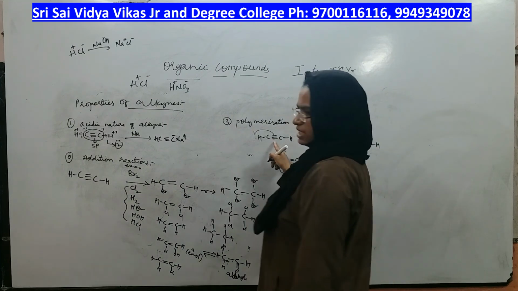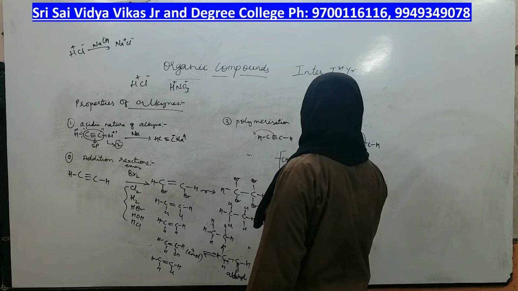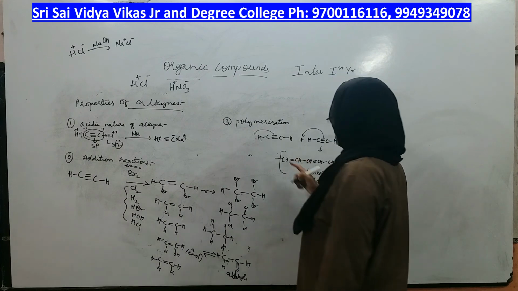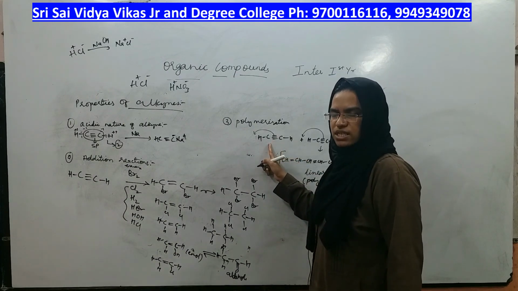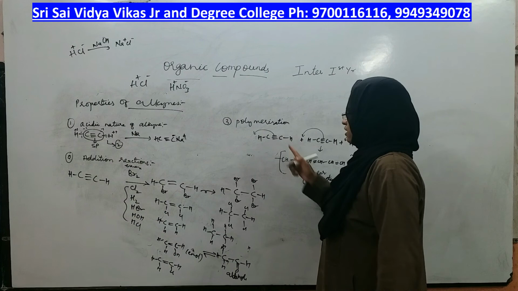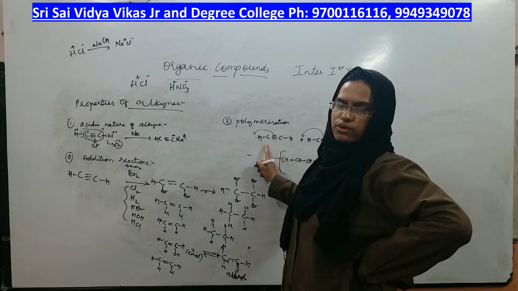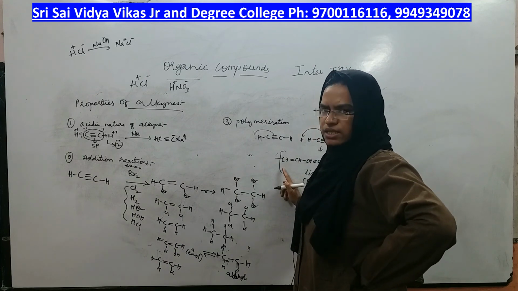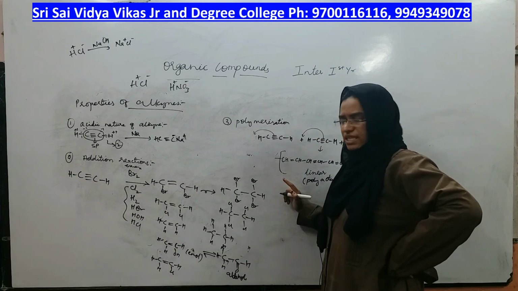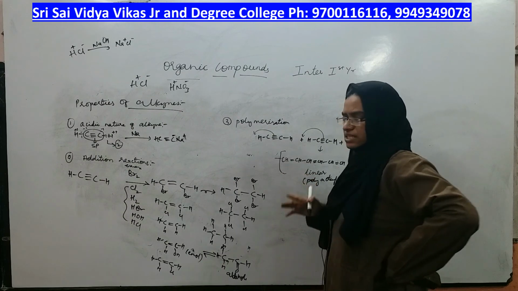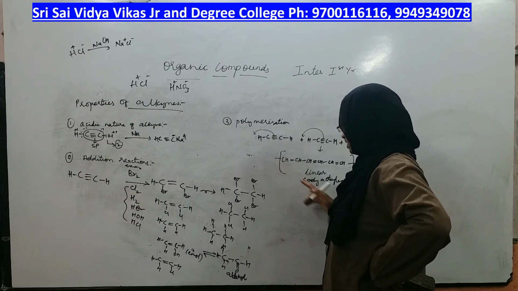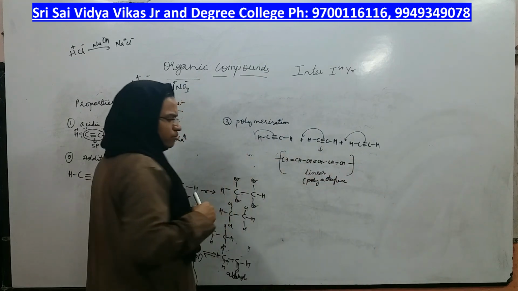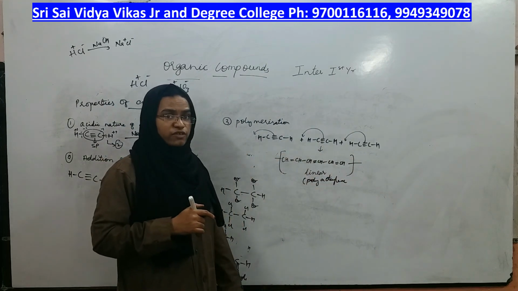Polyacetylene. What is the name of this alkyne? Acetylene. So what is the name of the product? It is polyacetylene. If you are using alkyne to do polymerization, you will get polyalkyne. Which alkyne you are using here? You are using acetylene here. So if many acetylenes are getting polymerized, you will get polyacetylene and the polymer is in the form of a linear chain, right. You can also take alkyne as an example to do polymerization in the form of a cycle.